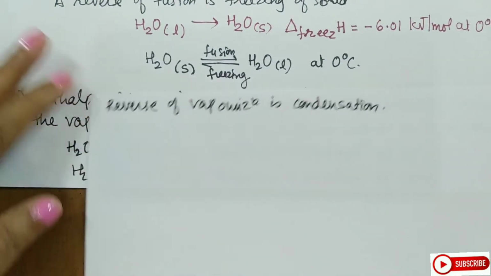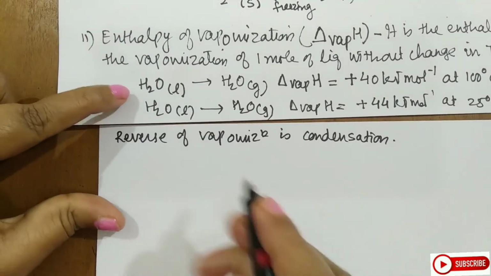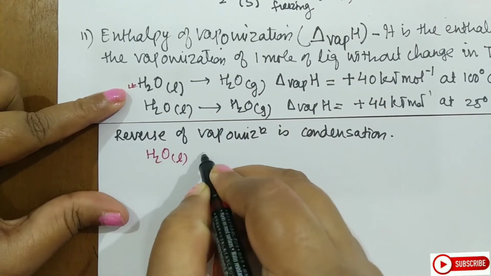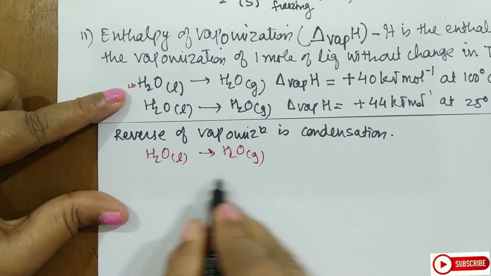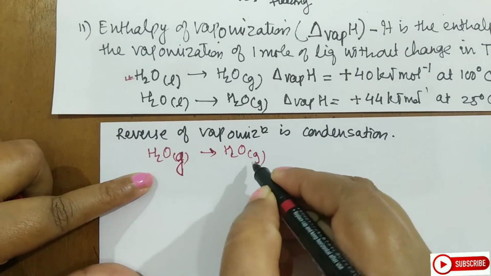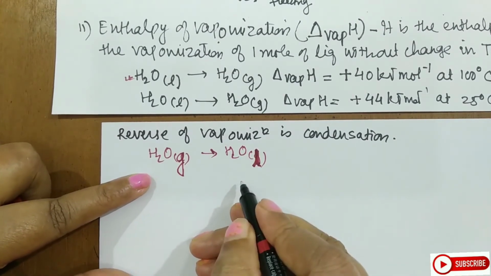So for condensation, how will you write the reaction, students? You just have to reverse the reaction. Here, in the first reaction, water liquid is getting converted to water gas. If I want to reverse this reaction, I will simply change the physical state, from this to liquid. So now this becomes your condensation.